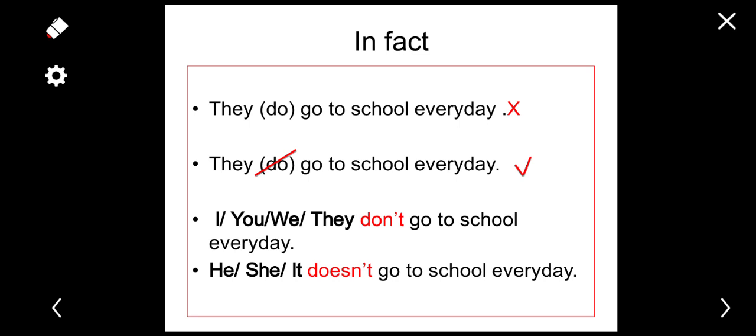What do we do in the interrogative form? So what I want you to remember is that once we have I, you, we, they, we say don't in negative. But once we have he, she, it, we say doesn't. Okay, remember this.